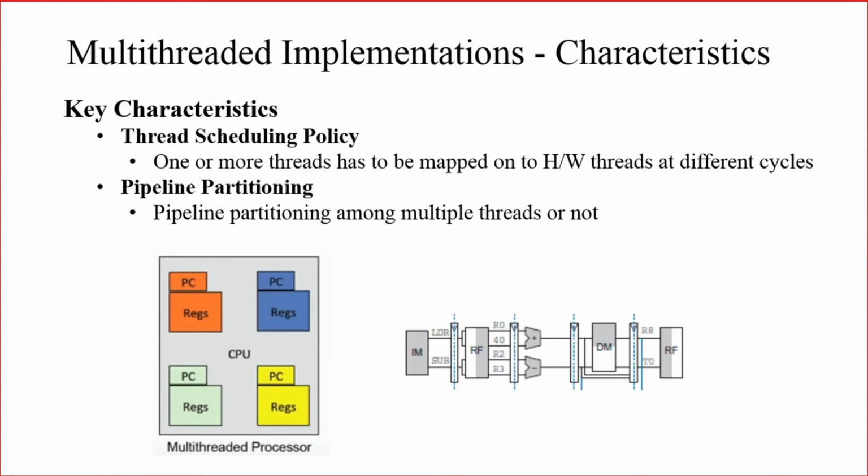That is decided by pipeline partitioning. Whether one or more threads have to be handled by the hardware threads is decided by the thread scheduling policy. These are the two characteristics of multi-threaded implementation.